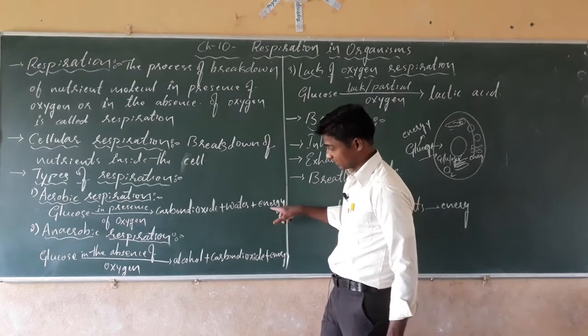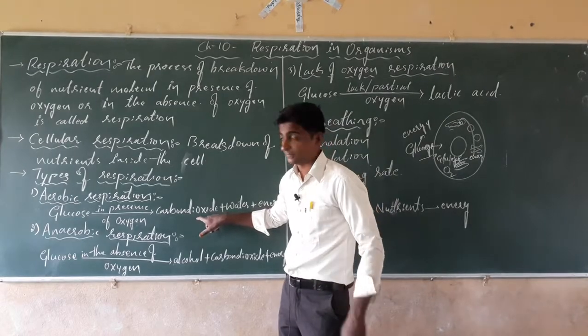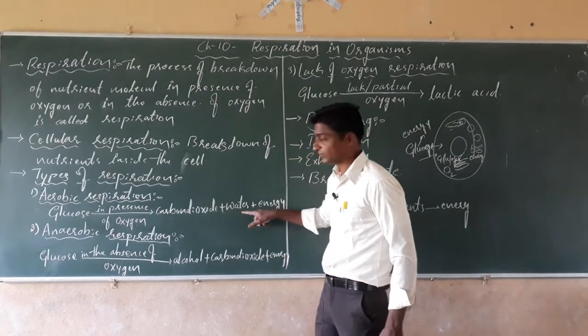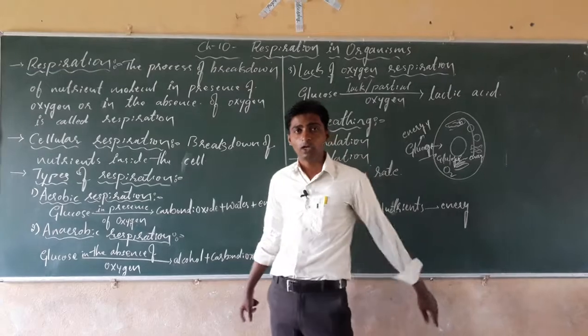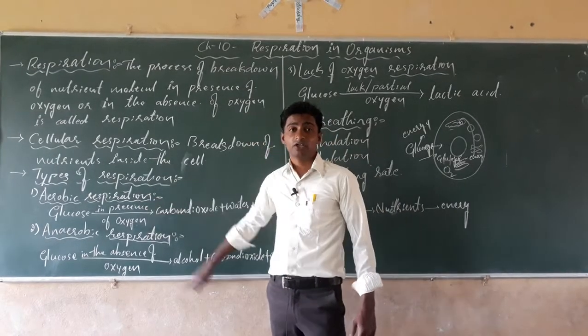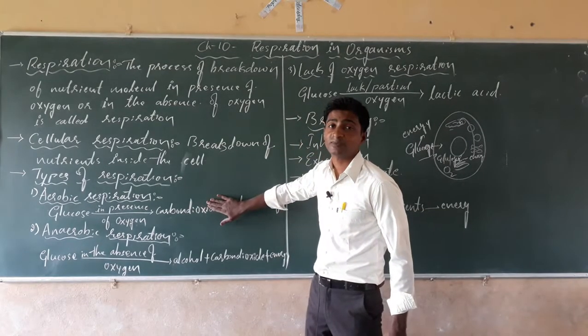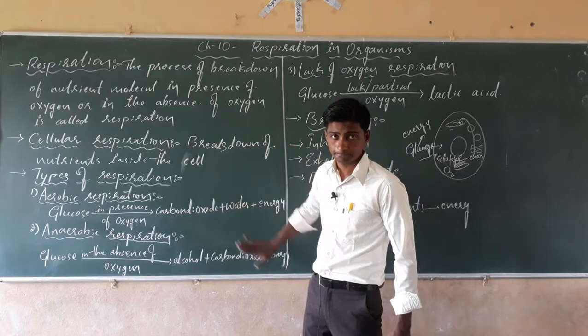The energy will be stored in the body, carbon dioxide will be moved out by exhalation into the air, and water will be removed from the body. That is aerobic respiration. Understood? This type of respiration takes place in all higher animals.